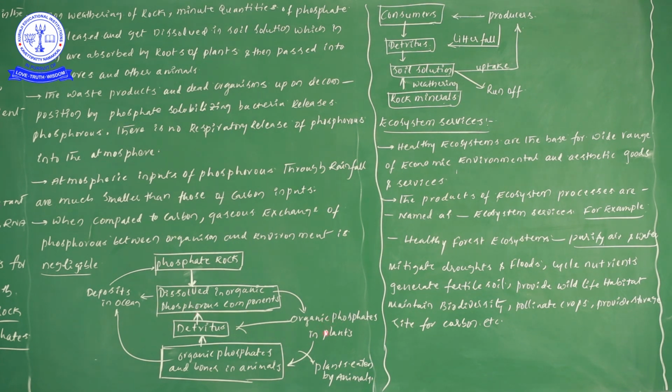Next, when these plants are eaten by animals, the organic phosphate present in the plants again forms organic phosphate and bones in animals. By the process of decomposition, through the detritus food chain, and in an aquatic ecosystem, phosphate is deposited in the ocean. Likewise, I have given some flow chart information here. According to the textbook, what information can we take?